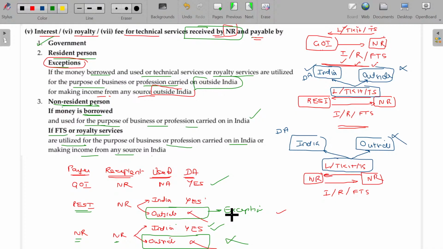Non-resident to non-resident. If that recipient non-resident enjoying the benefit of loan and other things uses that benefit within India, then it will be considered as deemed to accrue or arise in India. Is that clear? Hope you will now be able to understand all these concepts. Now the last one.